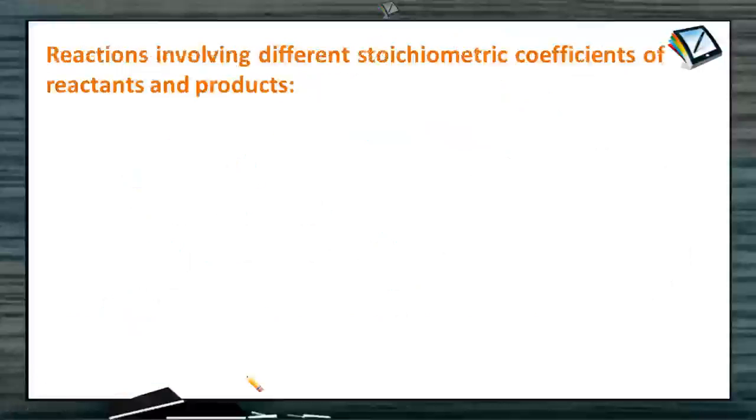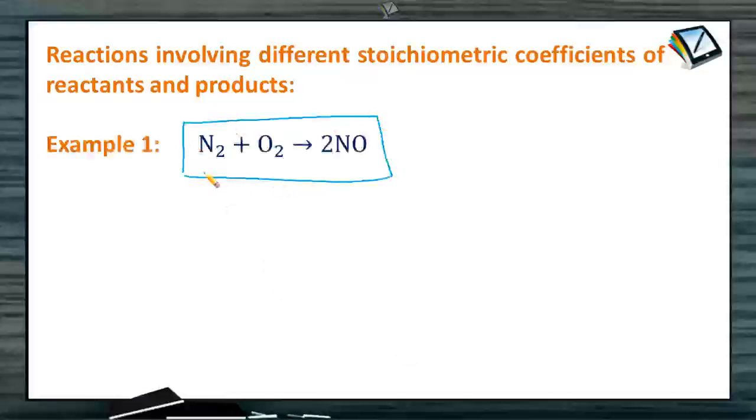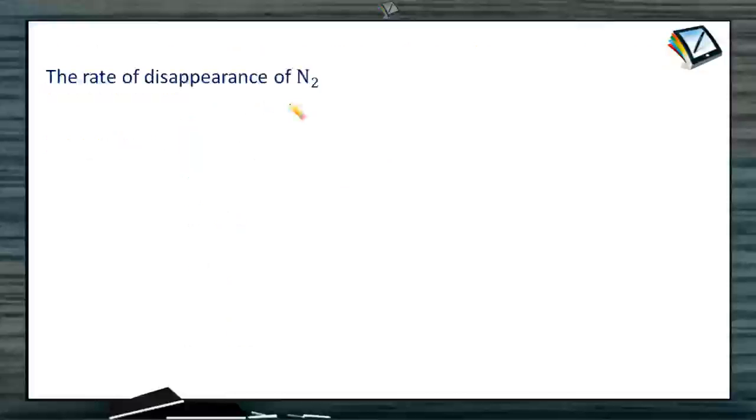Now let's consider an example where reactions involve different stoichiometric coefficients of reactants and products. In this example, nitrogen and oxygen combine in order to form nitric oxide. Here the rate of reaction can be expressed in terms of nitrogen, in terms of oxygen, or even in terms of nitric oxide, and it is like this. The rate of disappearance of nitrogen, how will we write it? That is equal to minus dN2 by dt, isn't it?